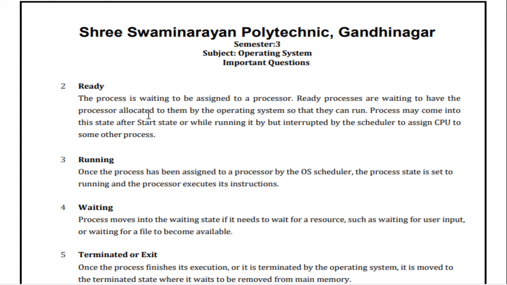Usually what happens is the process may come into this state after the start state, or while running it is interrupted by the scheduler to assign the CPU to some other process.